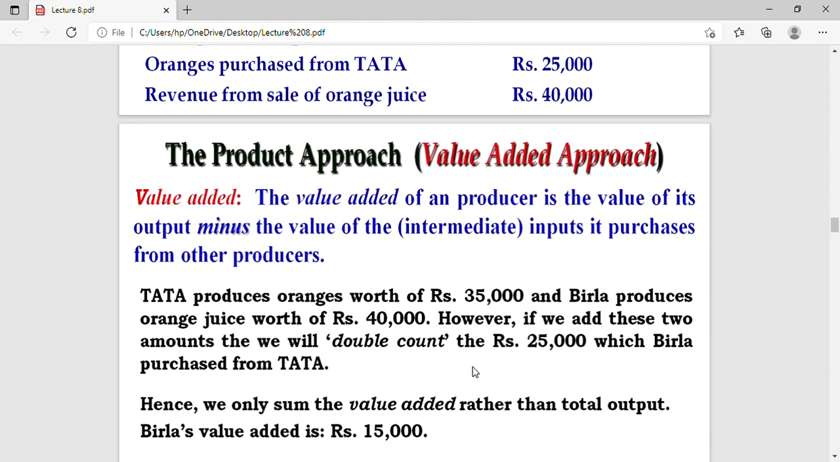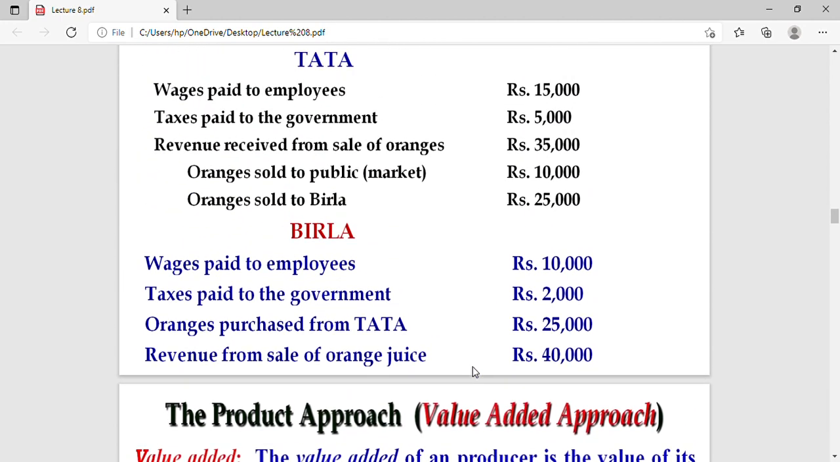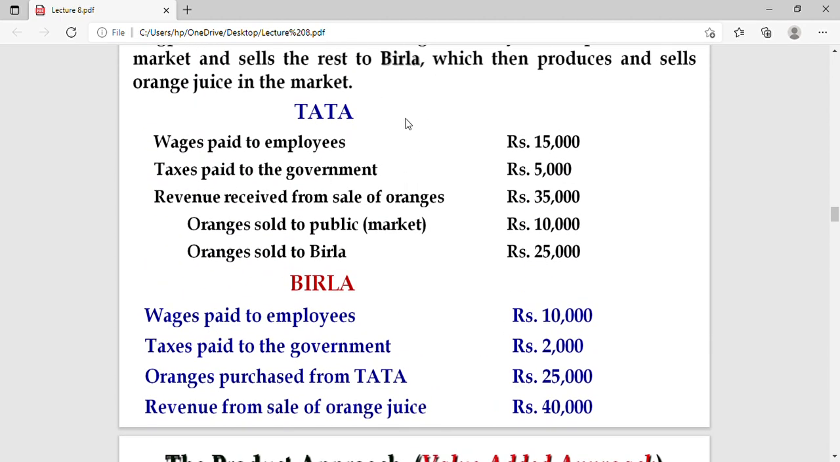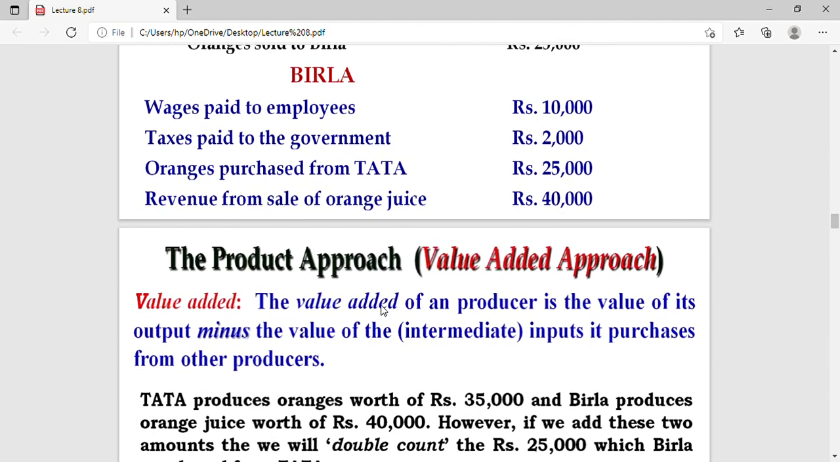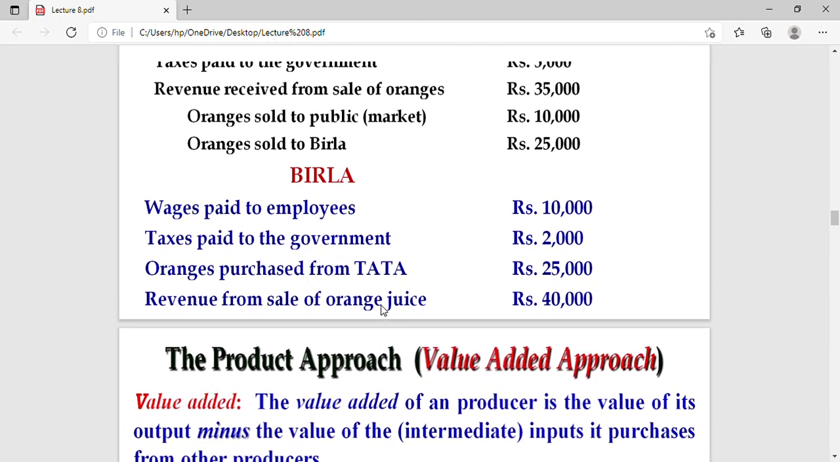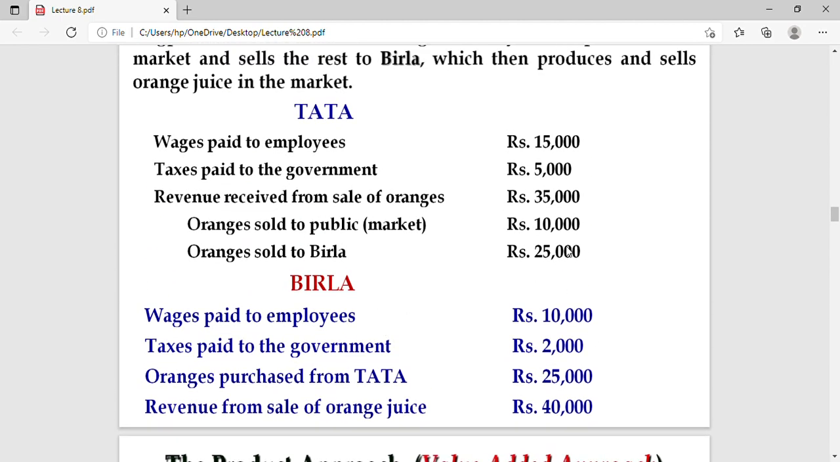So if in GDP we add Tata and Birla both, what will happen is that, without excluding the intermediate inputs, this amount, suppose this amount 25,000, will be added twice in the GDP.